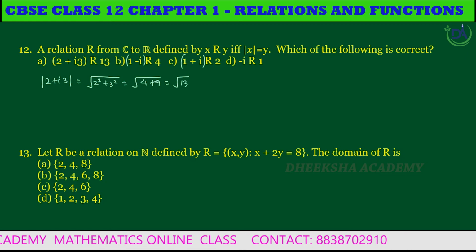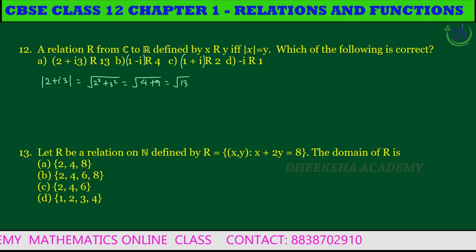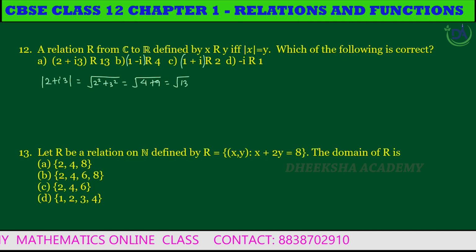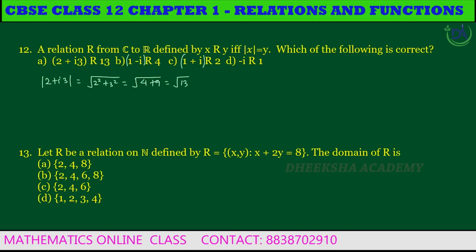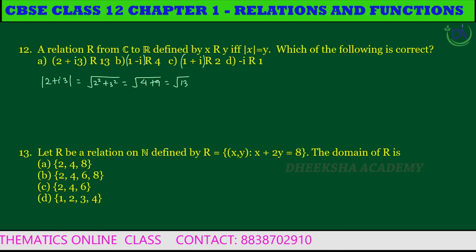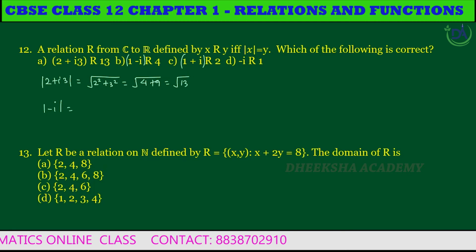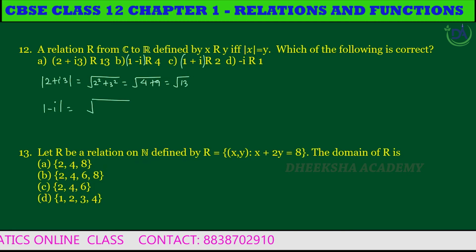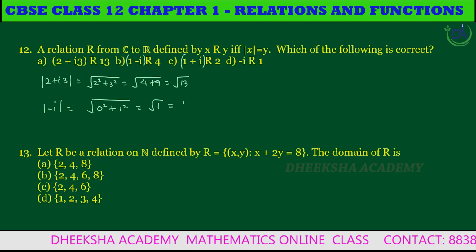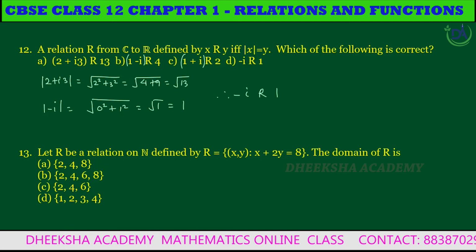So 2 plus 3i is not related to 13. Similarly, 1 minus i is not related to 4, and 1 plus i is not related to 2. Subdivision D: modulus of minus i is the square root of 0 squared plus 1 squared, since there is no real part, which is the square root of 1, equal to 1. So minus i is related to 1.